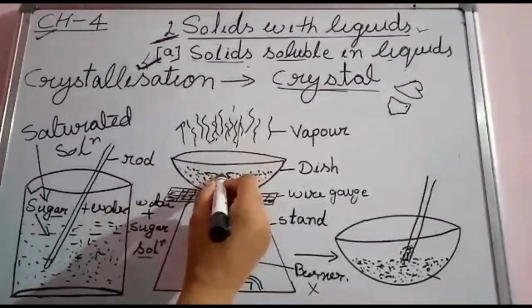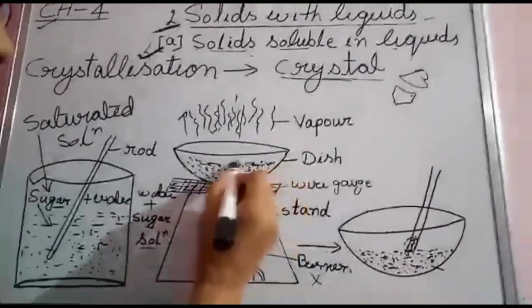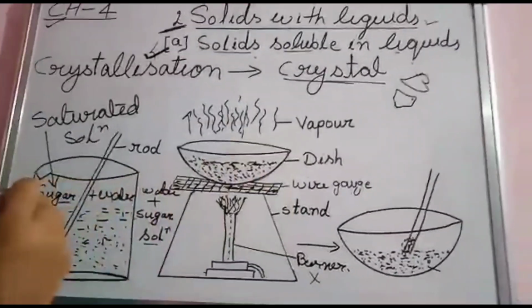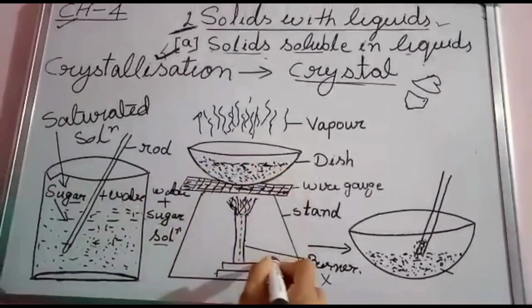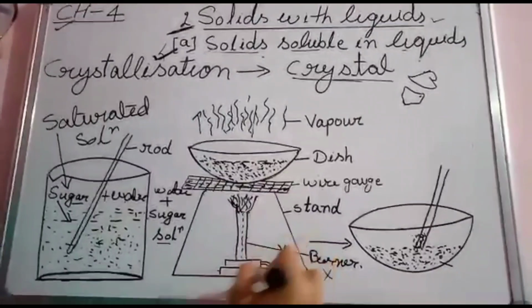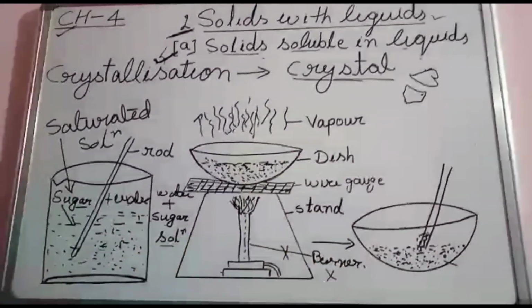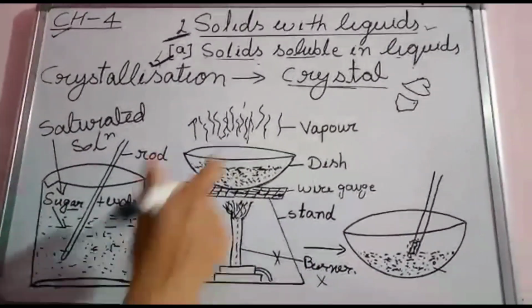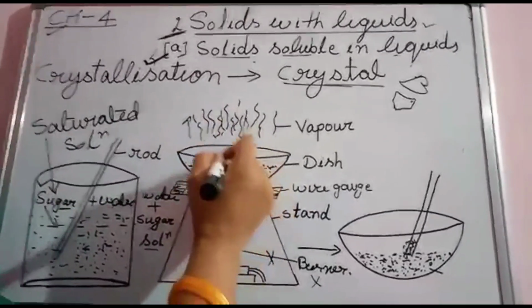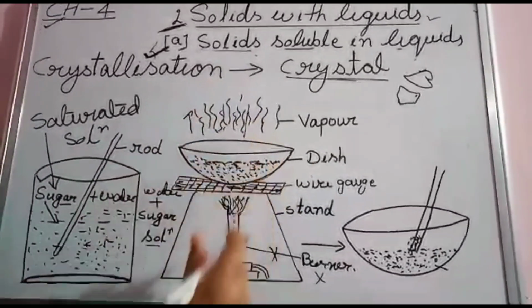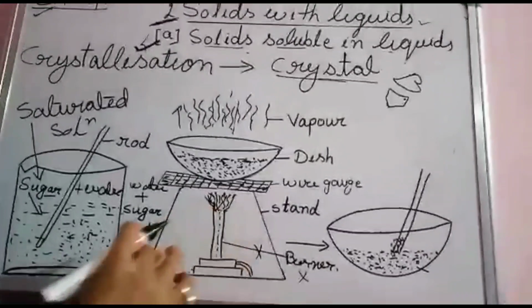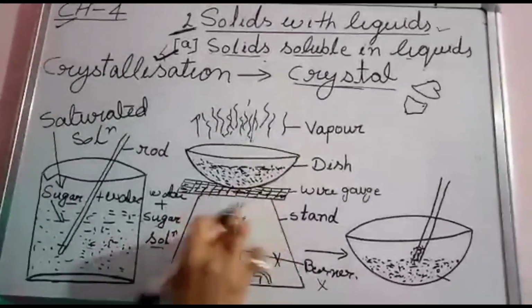We stir the solution slowly so that the material keeps moving and the water evaporates easily. As the water evaporates from this saturated solution of sugar and water, we switch off the burner. All the water from the china dish has evaporated, so we switch off the burner.